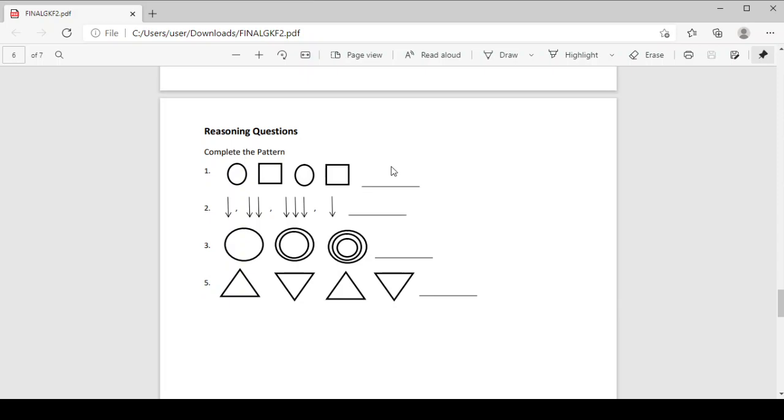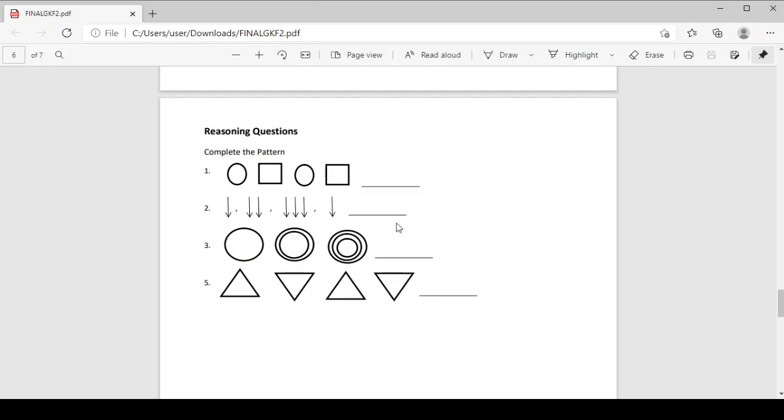Oval, right? Then again one arrow, double arrow, three arrows, again one arrow, then it will be double arrow, right? Now you can see one circle, two circles, three circles are there, the next will be four circles. Triangle, you can see the position of the triangle, and that way you can complete the pattern.